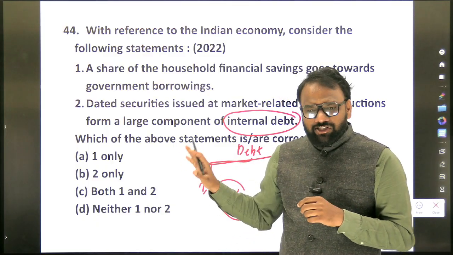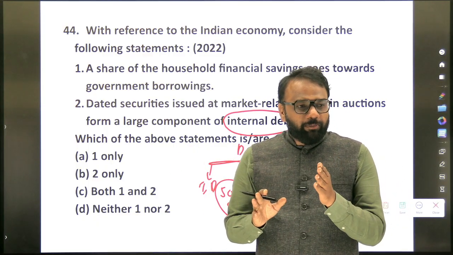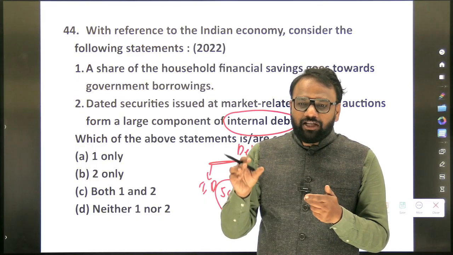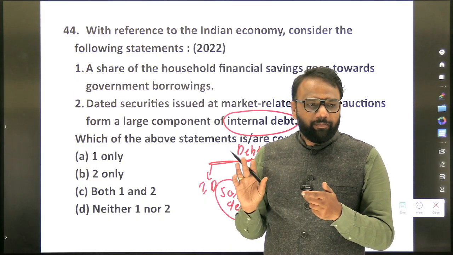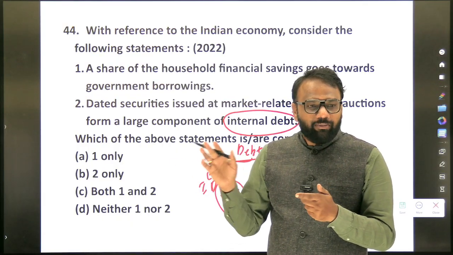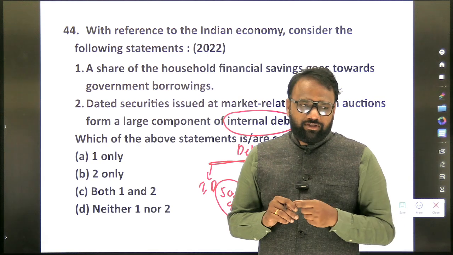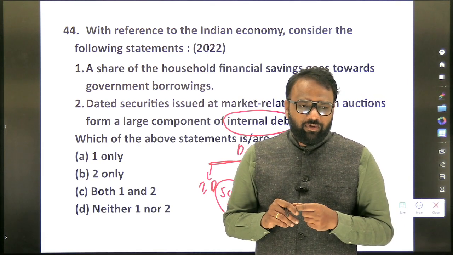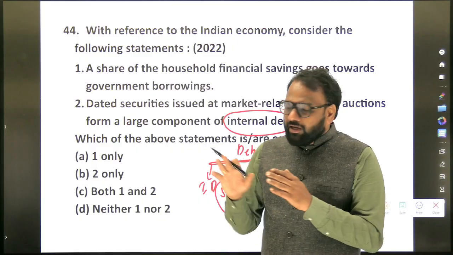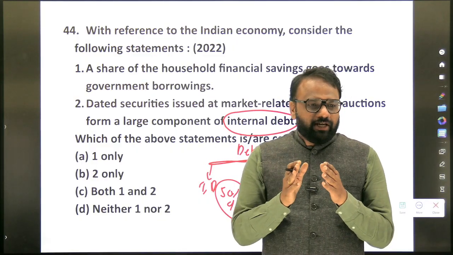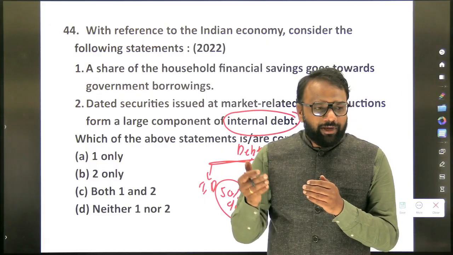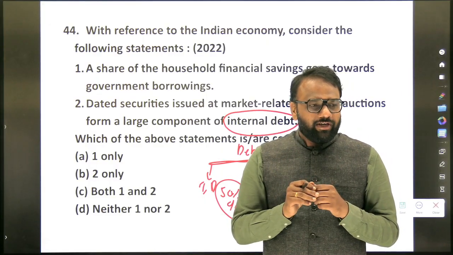Now if we stop here also it is okay, but we are already prepared for the next level. Apart from dated securities, which are the other components of marketable securities? Cash management bills. Next, when it comes to non-marketable securities, you will focus only on the top one, securities against small savings. So we'll stop here itself. To address this question, we have sufficient content, and if a similar kind of question at the next level is asked in the upcoming year, we have that content ready.